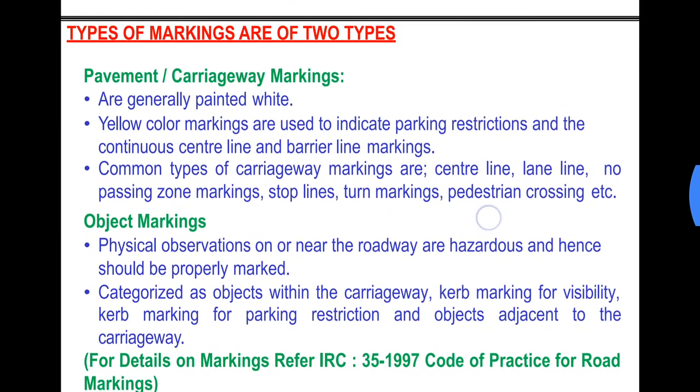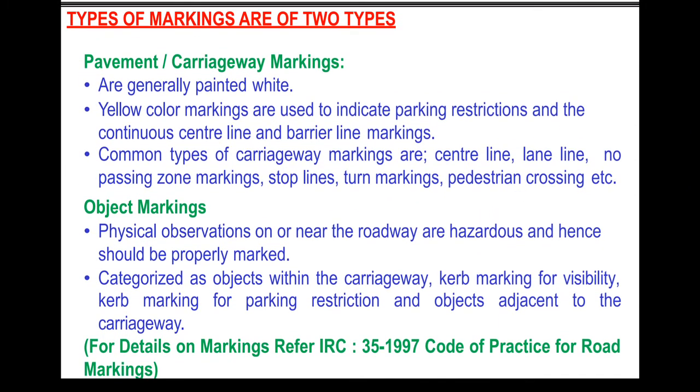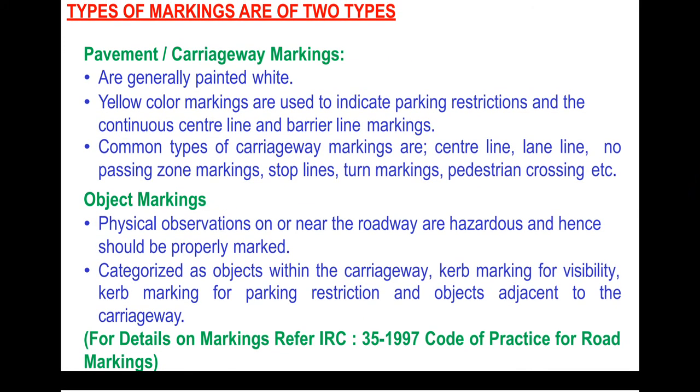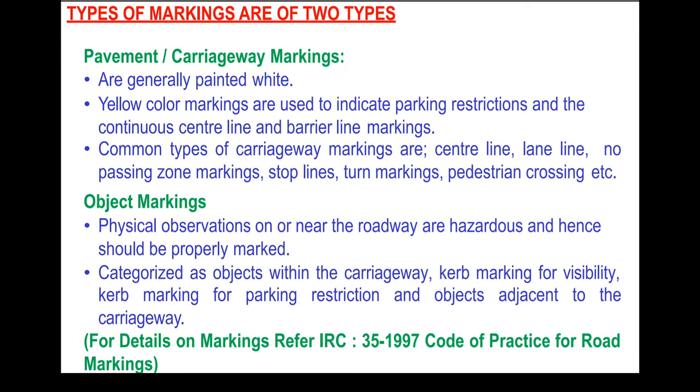Now, markings are of two types: pavement or carriageway markings, and the second is object markings. These pavement markings are generally painted white. Also, yellow color may be used.